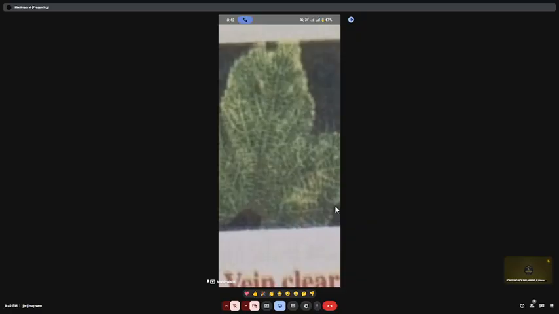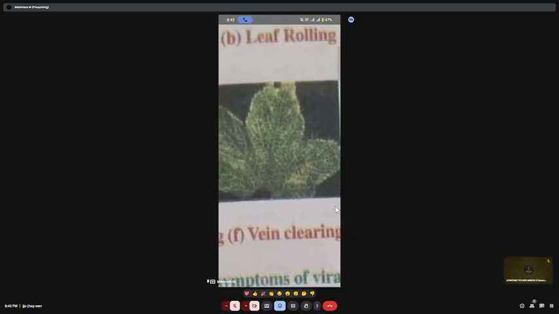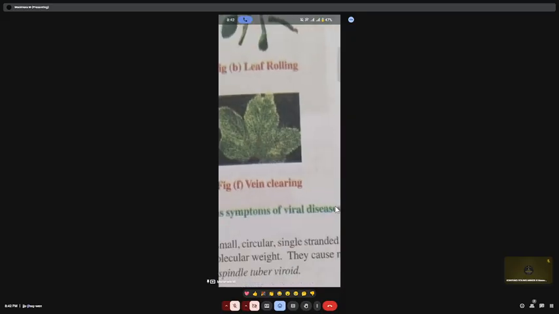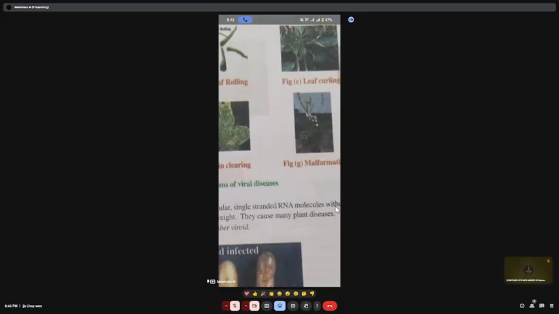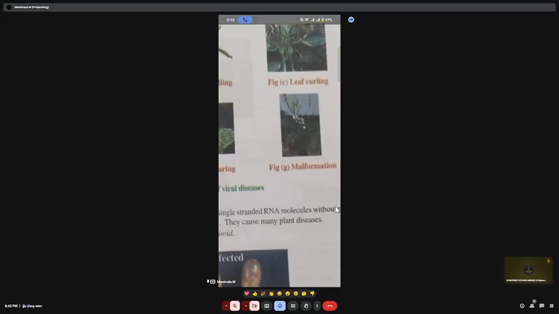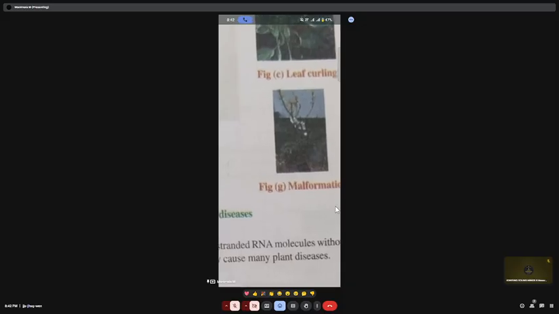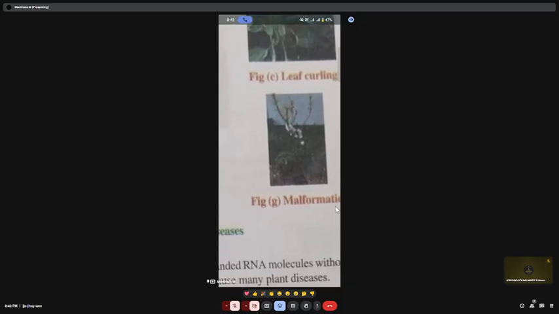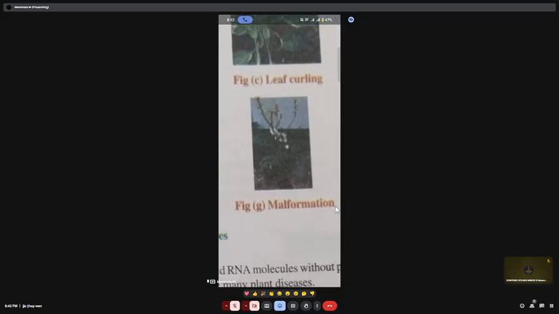So in the veins, it gets affected, and the plant cannot show a healthy life cycle. So that is vein clearing. This also comes under the viral infections. And next one is malformation. Malformation means the plant completely does not get nutrition and cannot grow. So that is malformation.